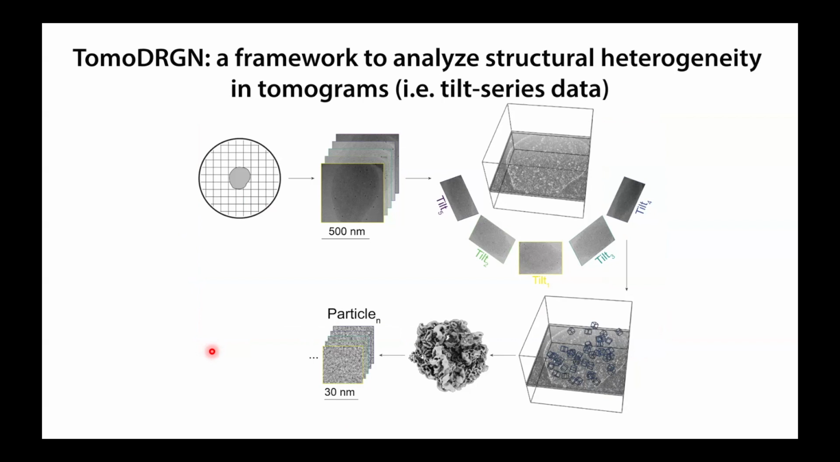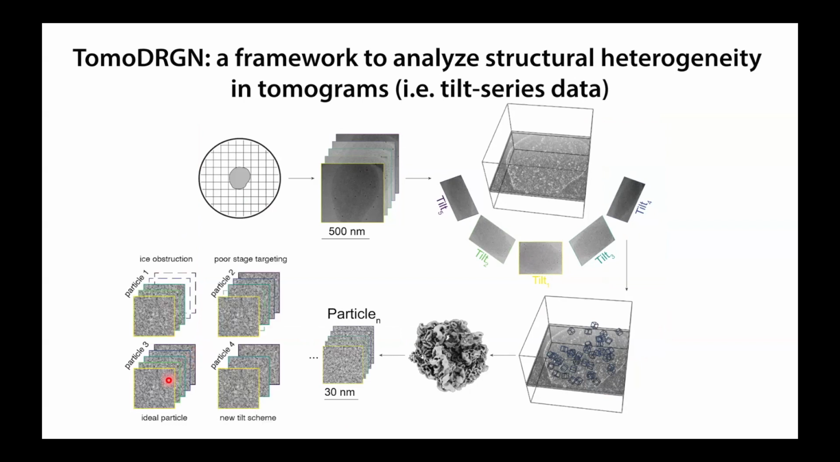You should have 41 tilt images for every one of your particles, and you go and look at your data set, and there's all sorts of reasons that maybe you have some ideal particles, but many other particles that don't actually have the full set of 41 tilt images. Those could be because there was an ice obstruction, a reflection came into it, the stage was poorly targeted, or maybe you collected on different days with different tilt schemes. And so this creates a problem for two reasons.